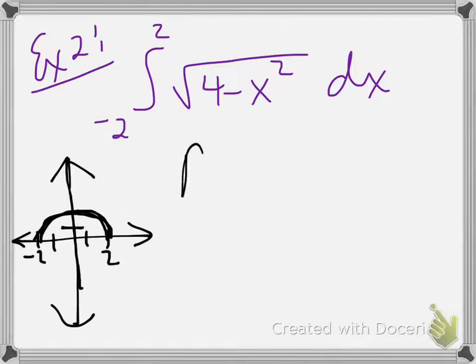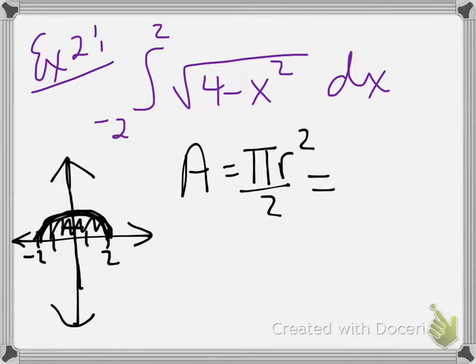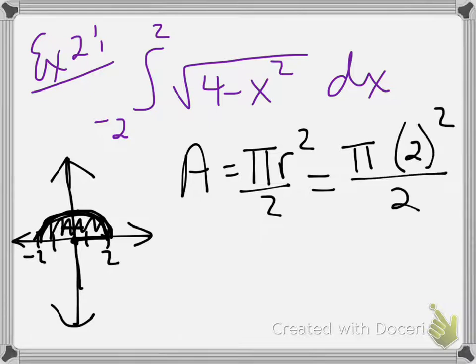Okay, so what's the area of a circle? Pi r squared. And in our case, we only have half of a circle that's above the x-axis. So we're going to divide by 2. So what's my radius? Well, if that's the center of my circle, the radius is 2. So pi times 2 squared over 2, which is 4 pi over 2, which is 2 pi.